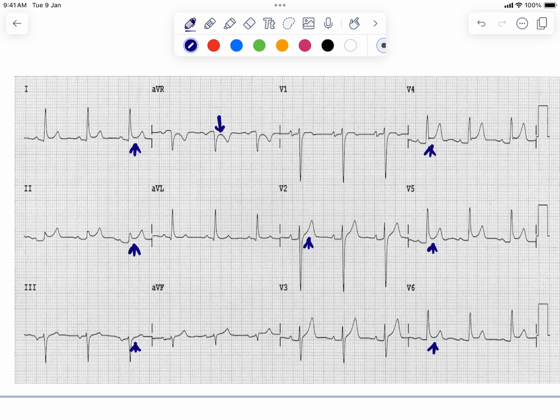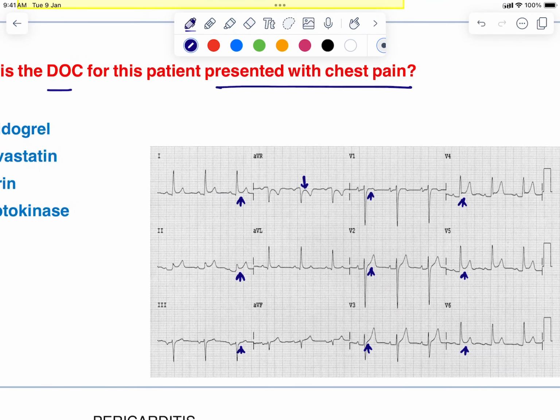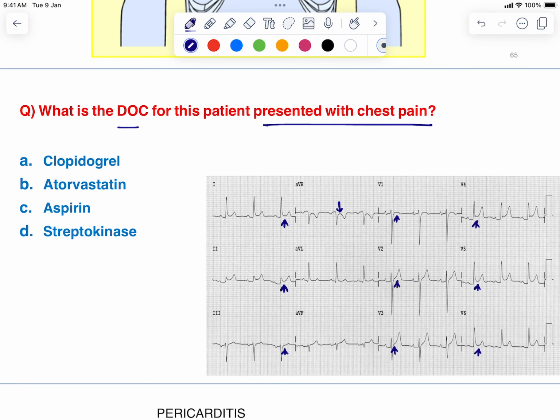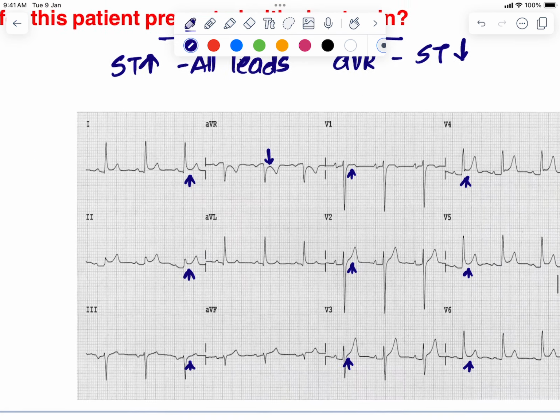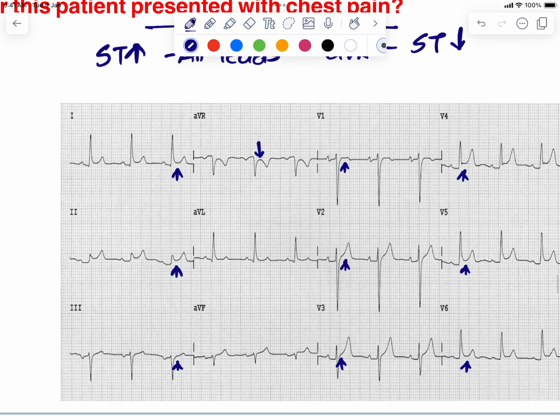You observe in all the leads that there is ST segment elevation, except AVR where you have ST segment depression. Along with the ST segment elevation, the other ECG change you can find is PR segment depression.